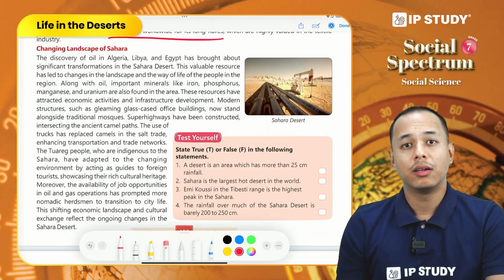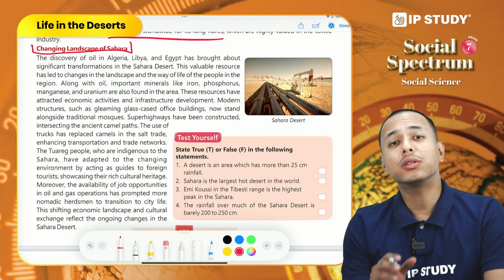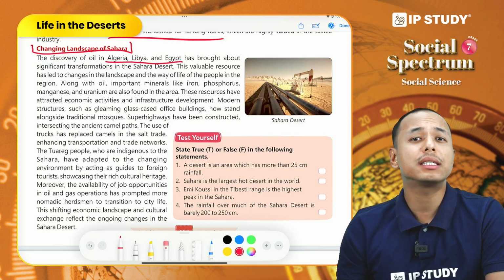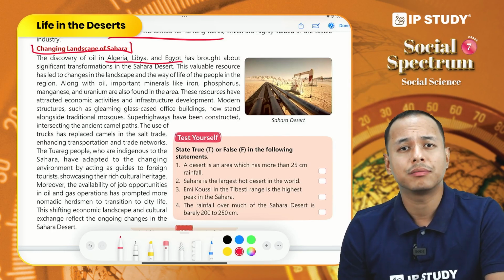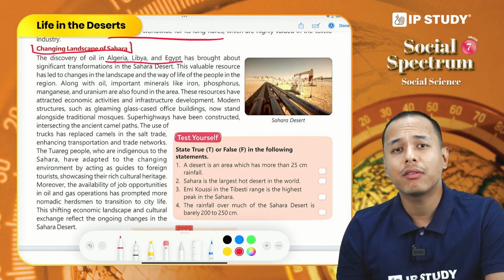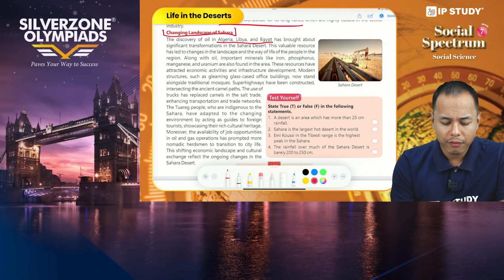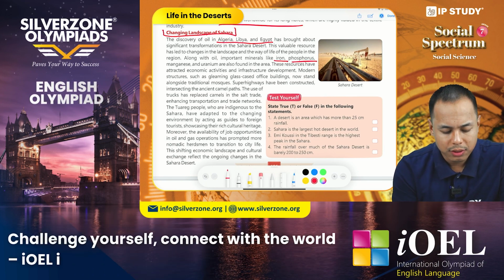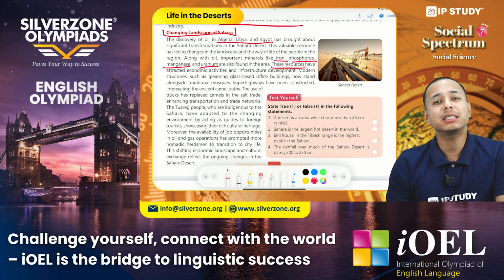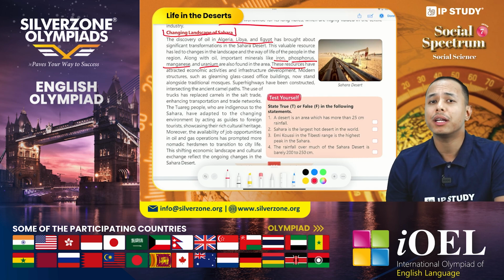Okay. So now let us discuss the changing landscape of Sahara. The discovery of oil in Algeria, Libya, and Egypt has brought a significant transformation in this region. So we can see change in the landscape and also the way of life, or lifestyle, of the people in this region. Along with oil, other valuable minerals like iron, phosphorus, manganese, and uranium are also found there. So these resources have attracted economic activities as well as infrastructural development in the region.